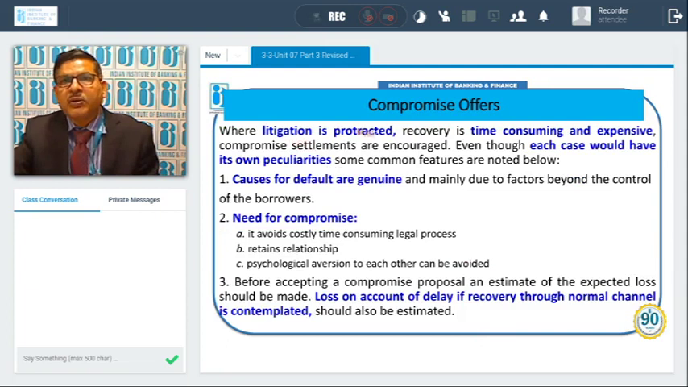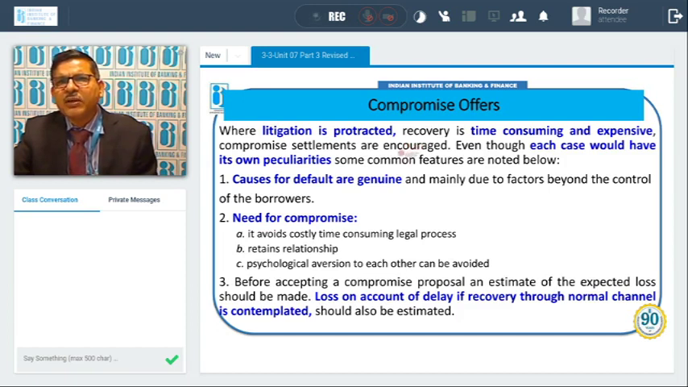Where litigation is protracted, meaning long, and recovery is time consuming and expensive, compromise settlements are encouraged. Where we see that the court case will take a long time and recovery may come, but by that time the asset quality may also reduce.